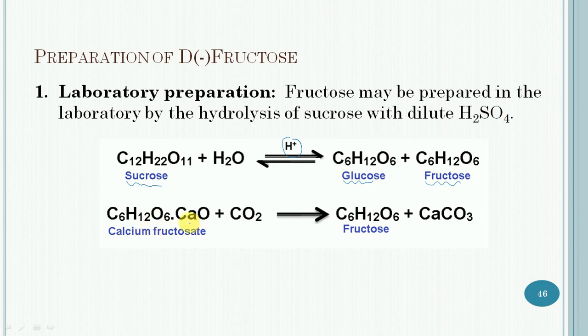Finally, this calcium fructosate can be decomposed by passing carbon dioxide, and it will get converted into fructose and calcium carbonate. In the last step, the precipitate of calcium carbonate is filtered out, and the filtrate, which contains fructose only, is concentrated to get the crystals of fructose. So it is the laboratory preparation.